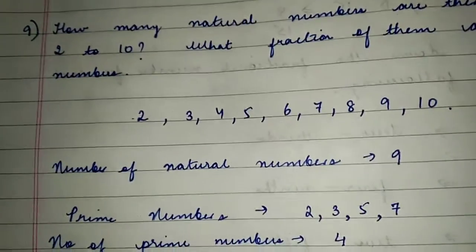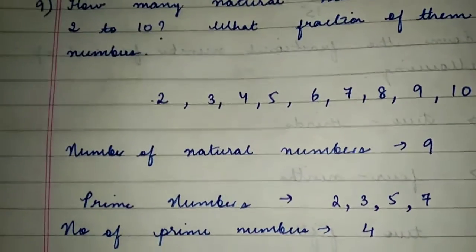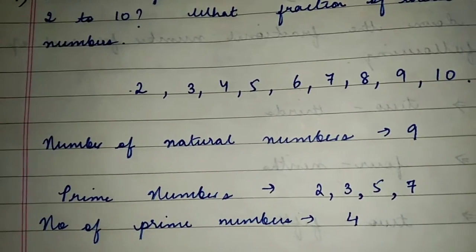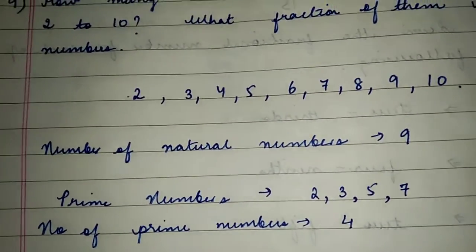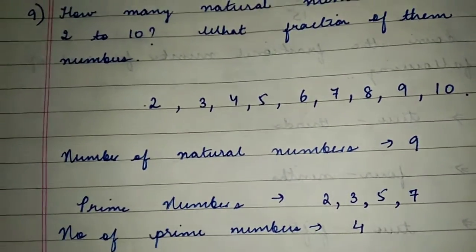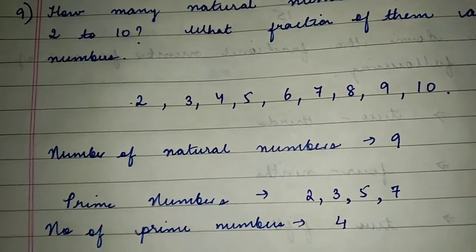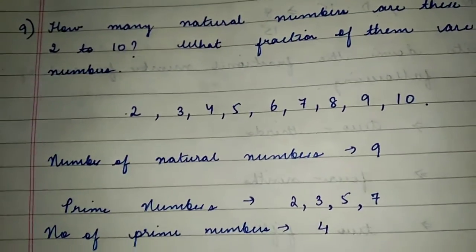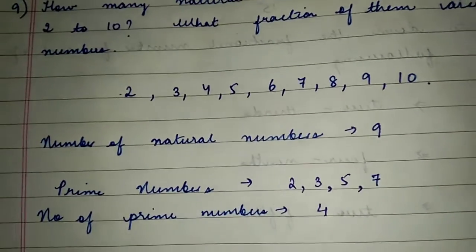And what are prime numbers? Prime numbers are the numbers which are divisible only by themselves and 1. So here you can see that only 2, 3, 5 and 7 are divisible by themselves and 1. All others like 4 are divisible by 2 also. 6 is divisible by 3 also, and 8 is also divisible by 2 and 4. 9 is also divisible by 3. 10 is divisible by 2 and 5. So they are divisible by more than